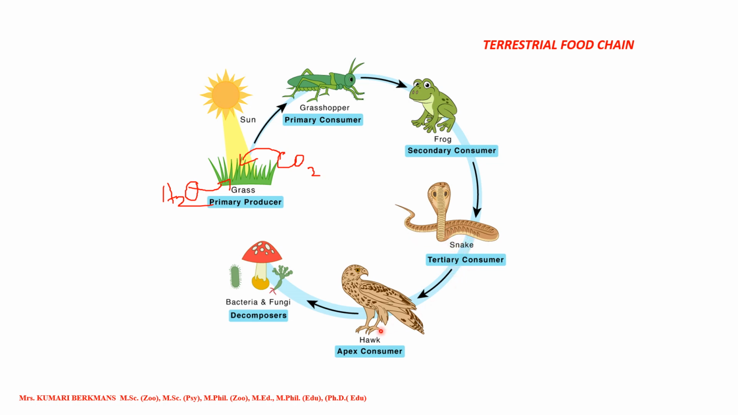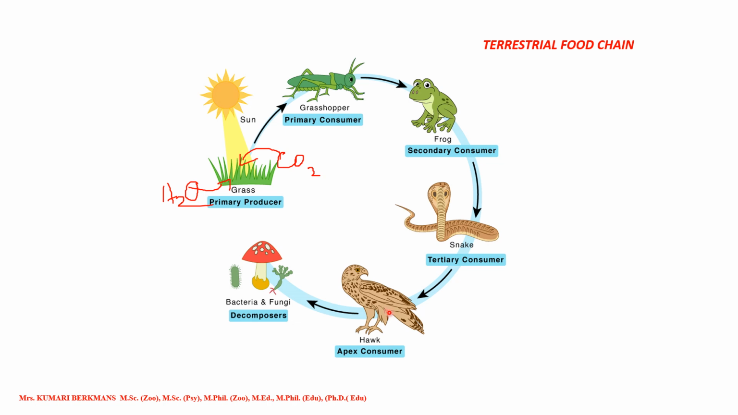Now this snake is eaten up by the hawk. So it is the topmost level of the food chain. So it is called the apex consumer. Okay, topmost, apex consumer. And if this animal dies, it cannot be eaten up by anybody.